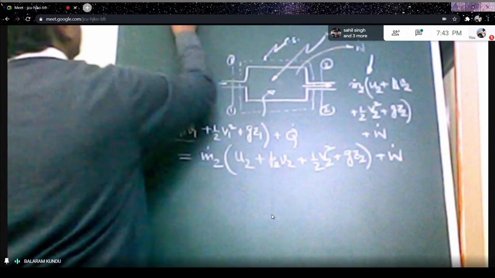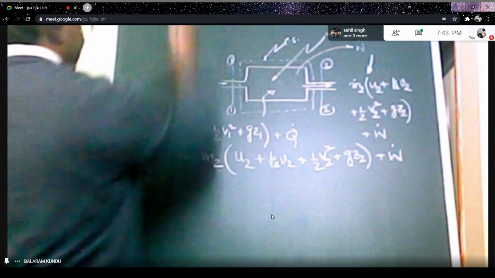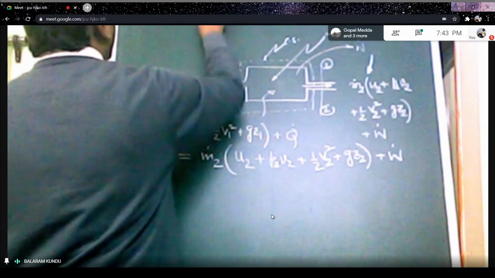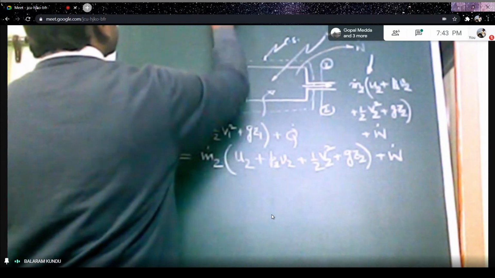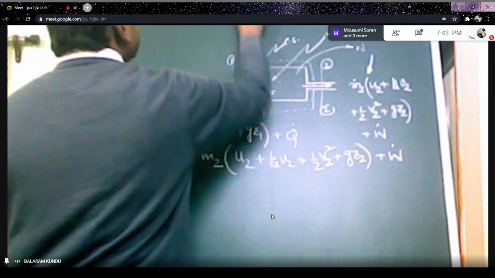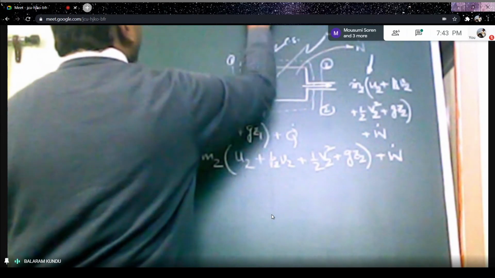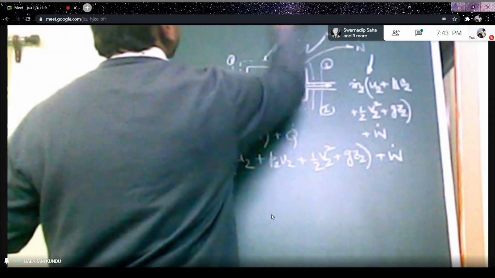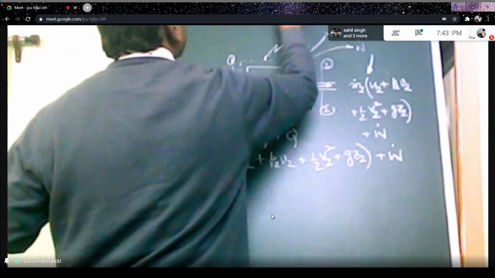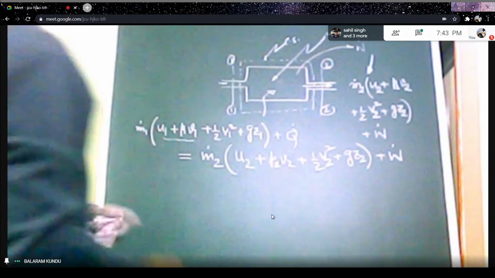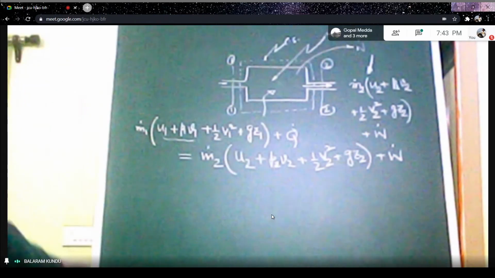So H1 plus half V1 square plus g Z1 plus Q dot divided by m dot.